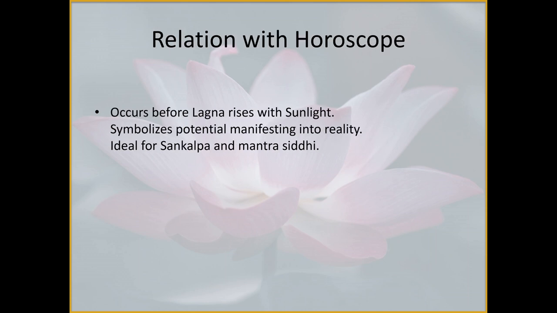Relation with horoscope: this Brahma Muhurta occurs before Lagna rises. So this Brahma Muhurta symbolizes potential manifesting into reality. This Brahma Muhurta is ideal for Sankalpa and Mantra Siddhi.